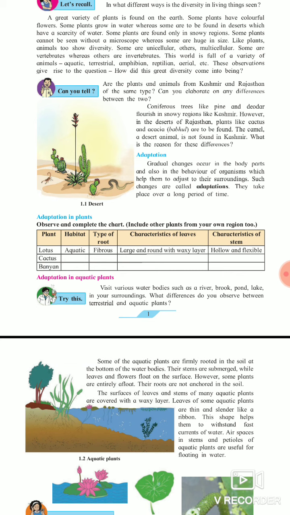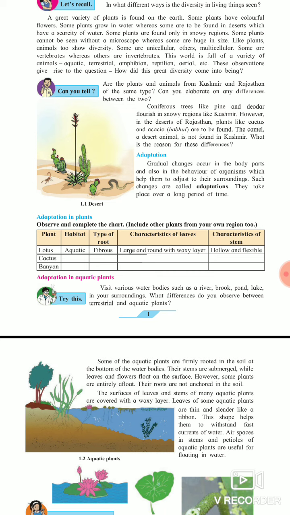What is adaptation actually? Gradual changes occur in the body parts and also in the behavior of organisms, which help them to adjust to their surroundings. As we know, in Kashmir and in the desert, two different types of animals are found. These animals have different characteristics according to the weather conditions of that particular region.